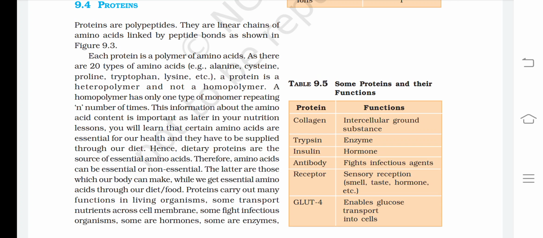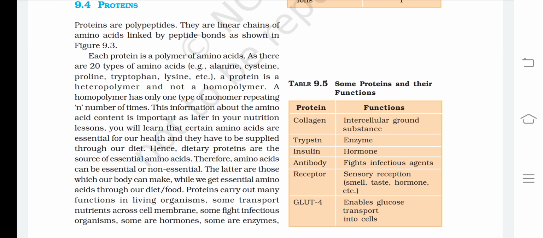This information about the amino acid content is important as later in your nutrition lessons you will learn that certain amino acids are essential for our health and they have to be supplied through our diet. Hence, dietary proteins are the source of essential amino acids. Therefore, amino acids can be essential or non-essential. The latter are those which our body can make, while we get essential amino acids through our diet or food. Proteins carry out many functions in living organisms.